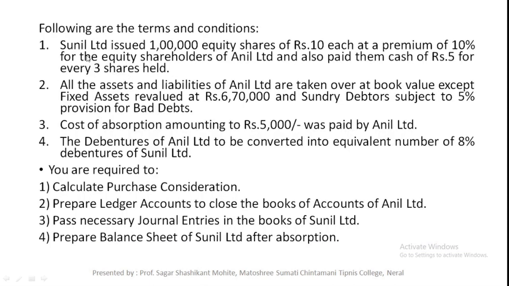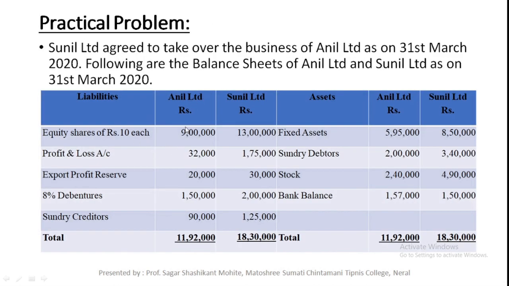They have given all the information that the equity shareholders are settled by issuing 1 lakh equity shares of rupees 10 each at rupees 11 per share. Rupees 10 face value plus 10% premium means rupees 1 premium. And they also paid rupees 5 cash for every 3 shares held in the old company. In the old company, if you see, 9 lakh divided by 10 means there are 90,000 shares.